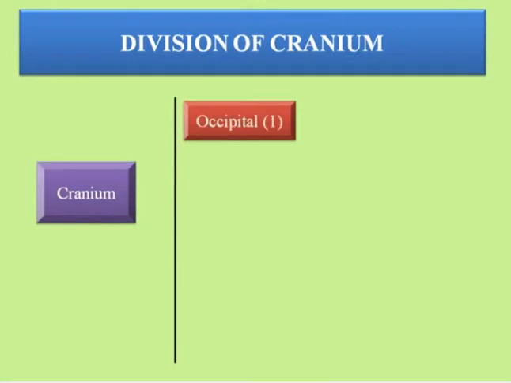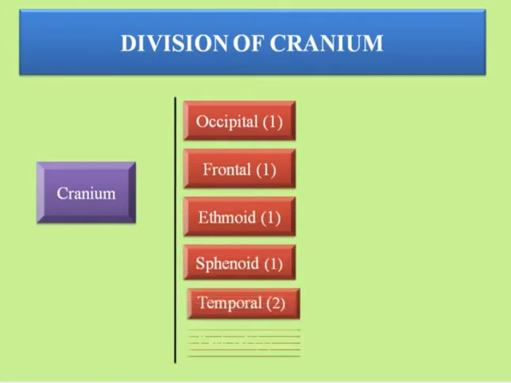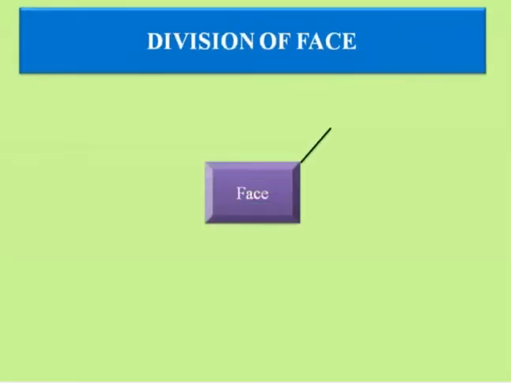Now, cranium consists of 1 occipital bone, 1 frontal bone, 1 ethmoid bone, 1 sphenoid bone, 2 temporal bones and 2 parietal bones. These are the bones of the cranium, and the cranium is part of the skull. Now division of face bones. It is divided into the following types of bones.